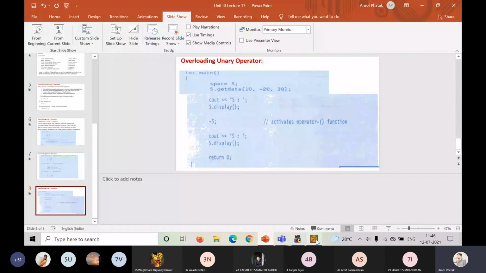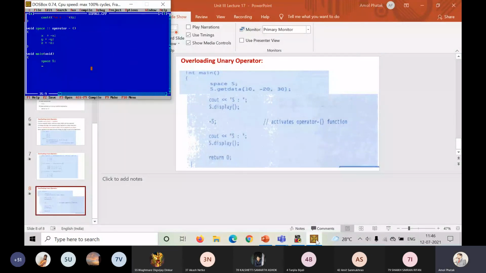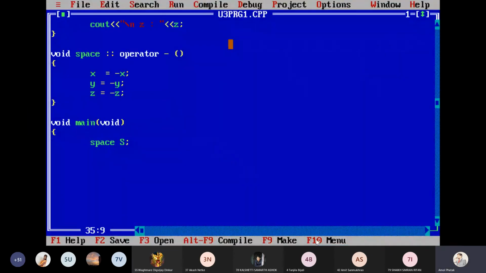Okay, come back to our DOS shell. We are having it as a space S. The object is declared. S is the object of the class space. Then I will get the data. You can take this data from the user or I can directly pass it here. Take the same example: 10, minus 20, and minus 30.